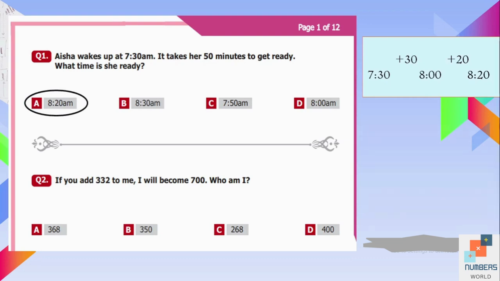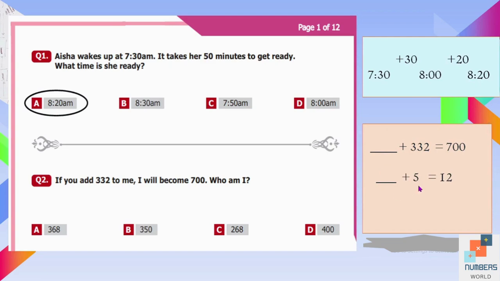Now question number 2, if you add 332 to me, I will become 700. Who am I? Here I do not know the number, so I can write a blank over here, otherwise any variable like x, y or z. So it's similar like you ask your child that what is added into 5 to make 12. He can do mental math as well, but indirectly he is going to subtract 5 out of 12 and the answer is 7. Similarly, we are going to subtract 332 out of 700 to find our answer, which is 368. So again, A is our answer over here.